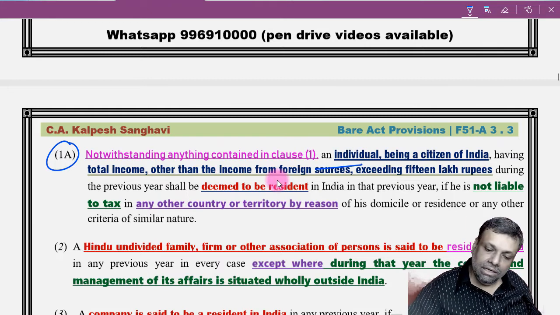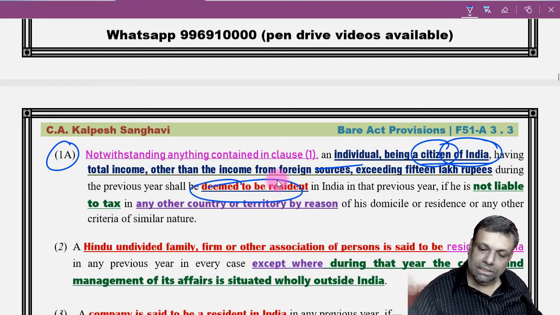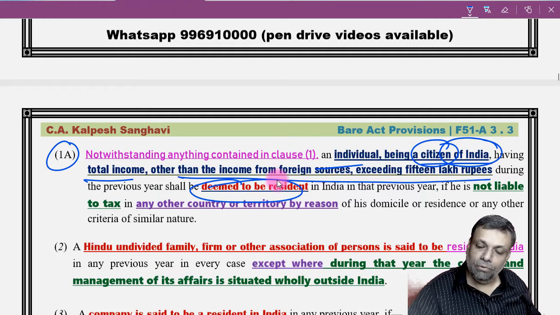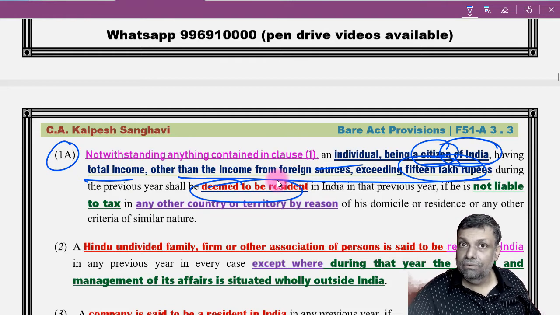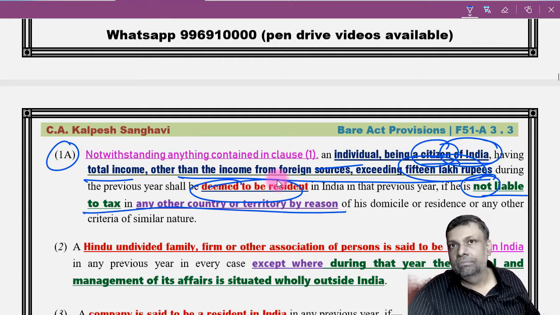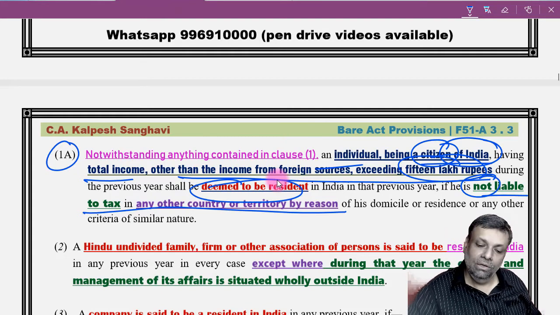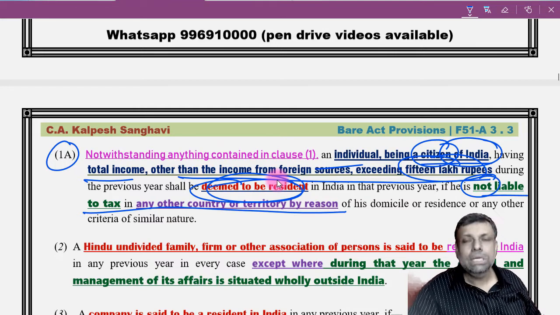It says an individual who is a citizen of India will be deemed to be resident if total income other than income from foreign source exceeds 15 lakhs. She is already crossing the 15 lakhs limit, and she is not liable to tax in any other country or territory. If you are not liable to tax in any other country or territory, then you are a deemed resident in India. Deemed resident in India. Mamma mia!